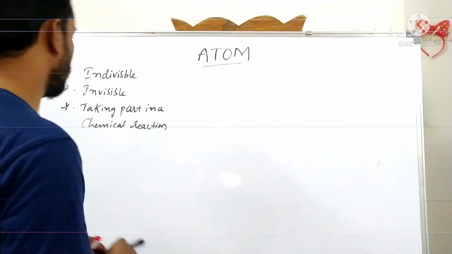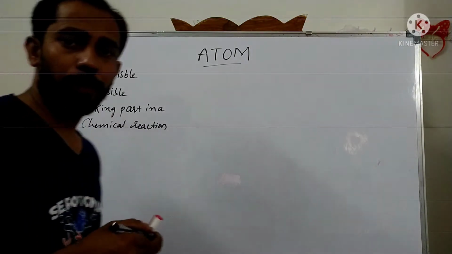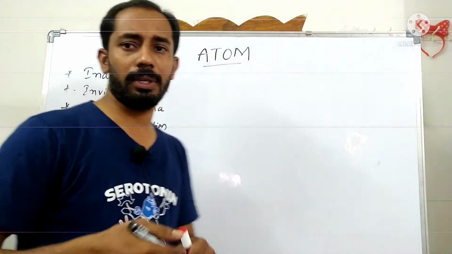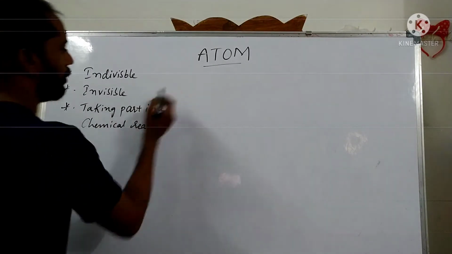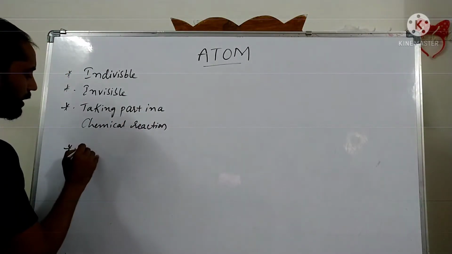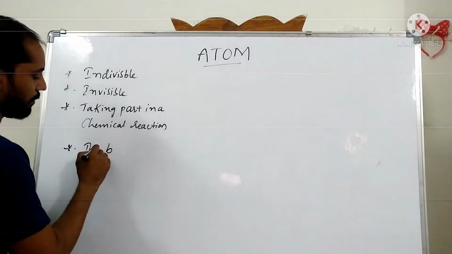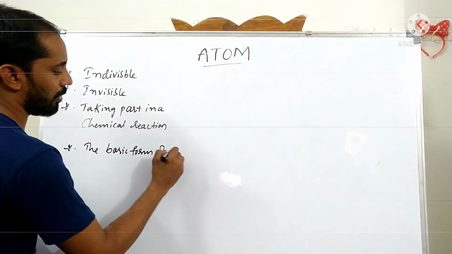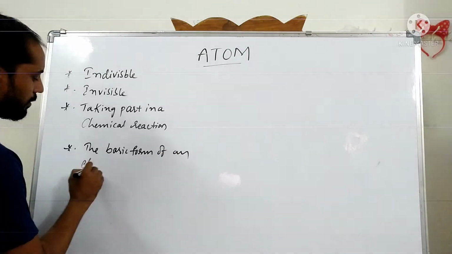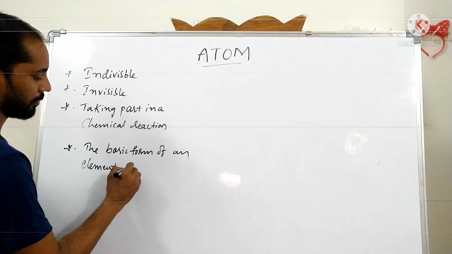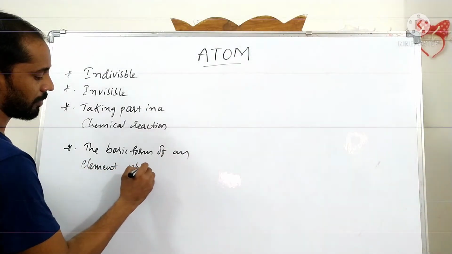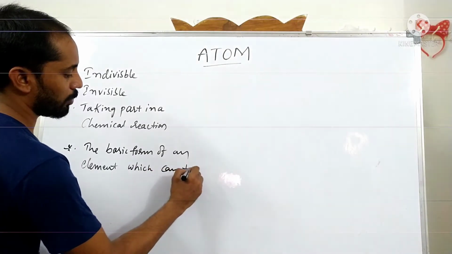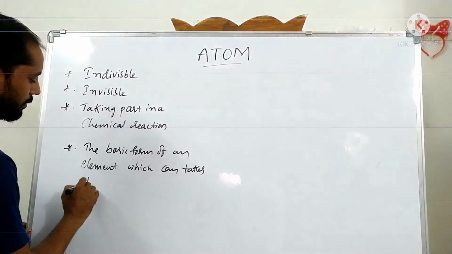So here an atom can be defined as the basic form of an element which can take part in a chemical reaction.